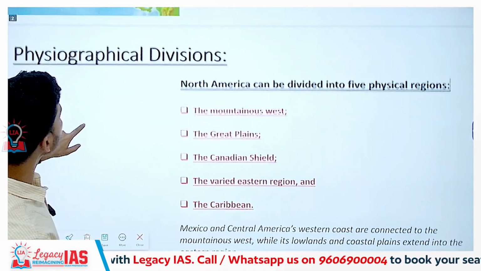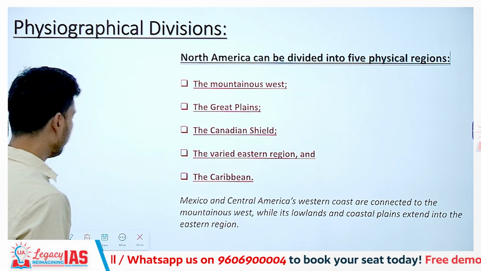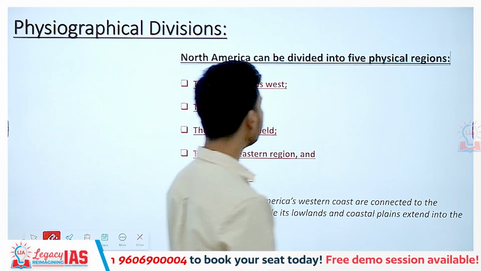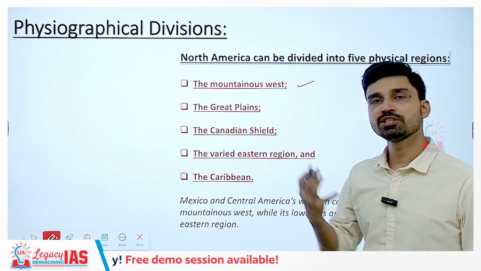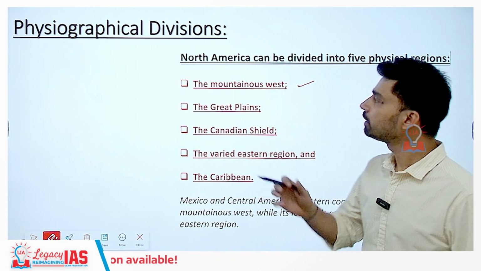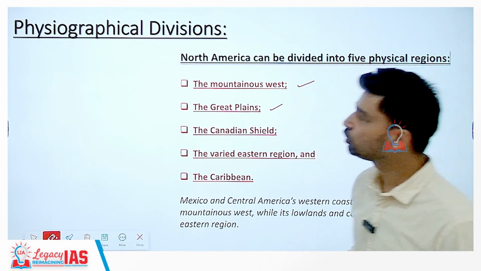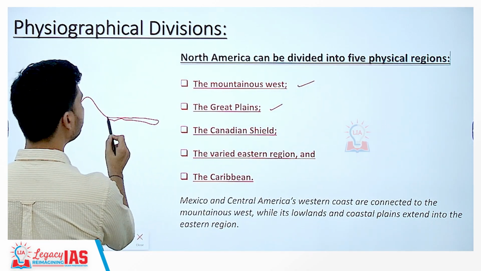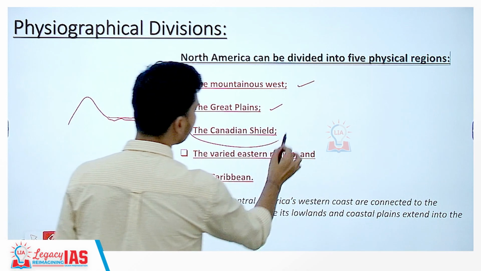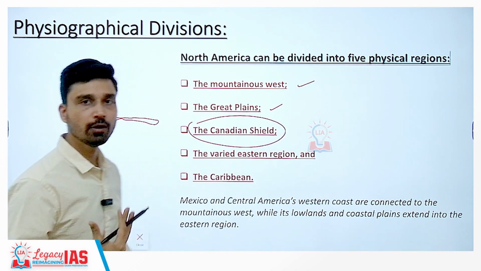Now, if we try to divide North America into geographical regions, we can divide it into 5 major regions. The first is the mountainous region, which is situated in the western part of the continent. Second is the plain, that is situated on the eastern side of these mountains. And then to the north, you have Canada. Canada is the northernmost country of this continent.